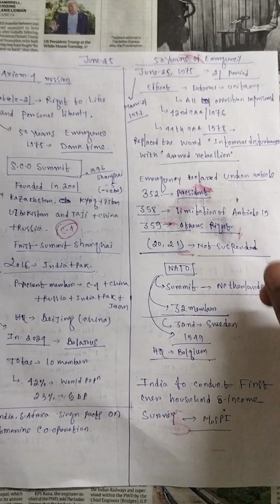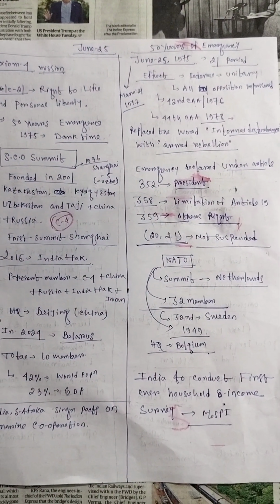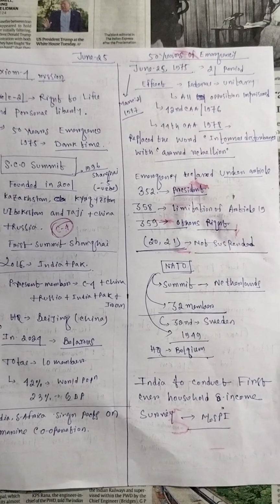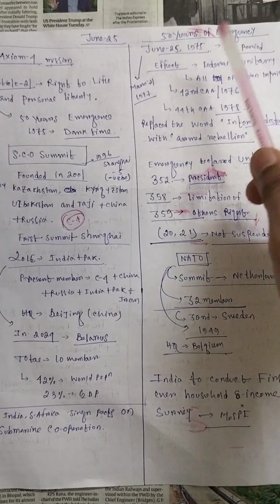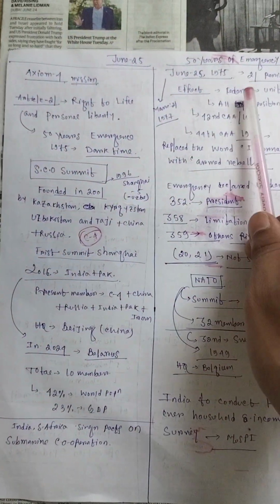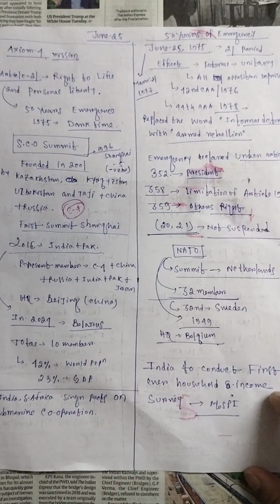Indian polity is a dual system, federal and unitary. In the Emergency it becomes unitary, not federal. It transformed from federal to unitary, and all the opposition parties were imprisoned.